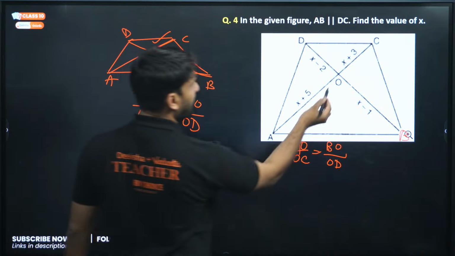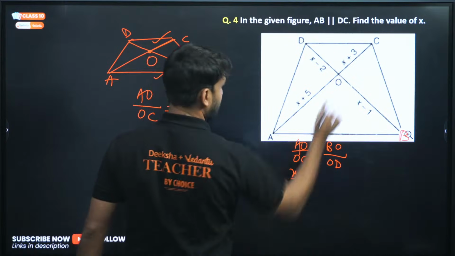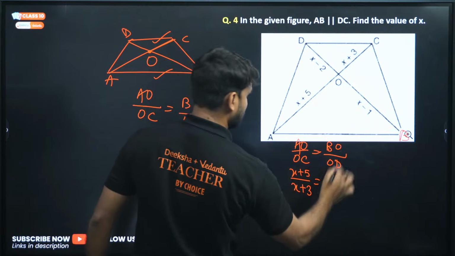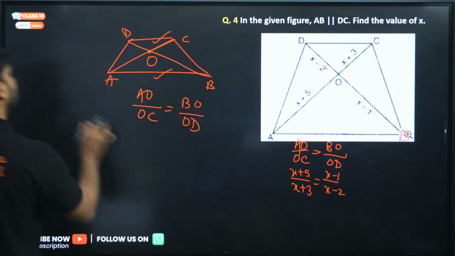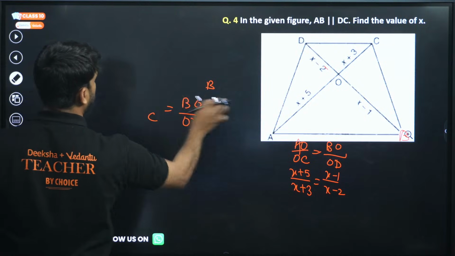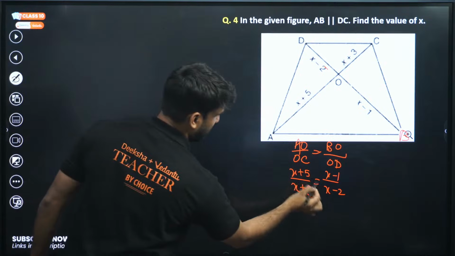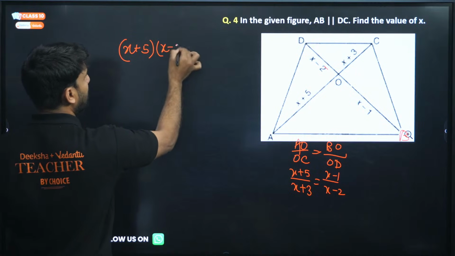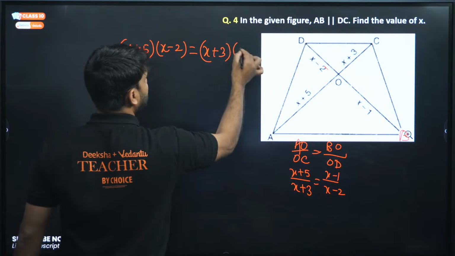So AO is X plus 5, divided by OC, which is X plus 3, is equal to BO, which is X minus 1, and OD is X minus 2. Now can we cross multiply, my dear champions? Yes, sir. So if we cross multiply, X plus 5 will multiply with X minus 2, and X plus 3 will be multiplied with X minus 1, right?